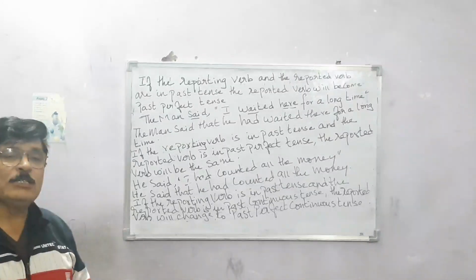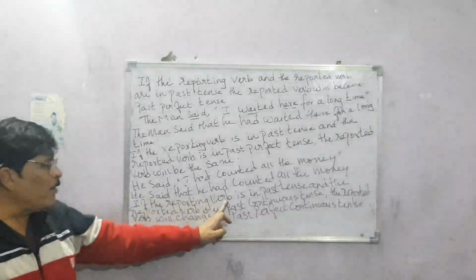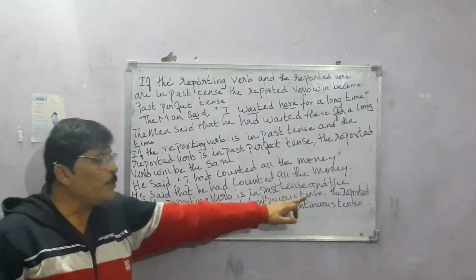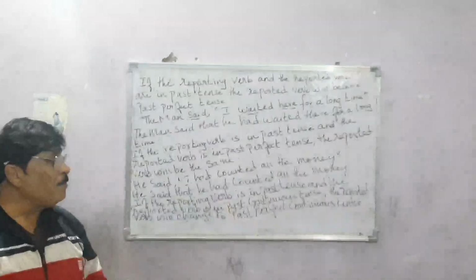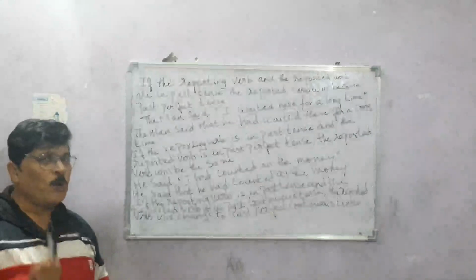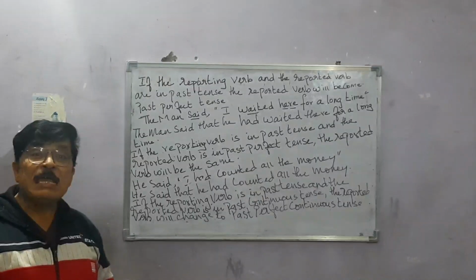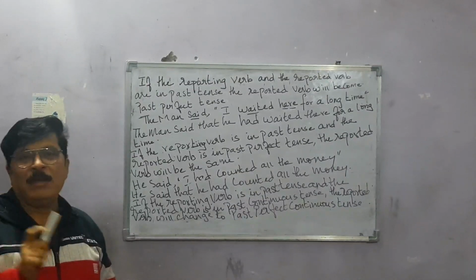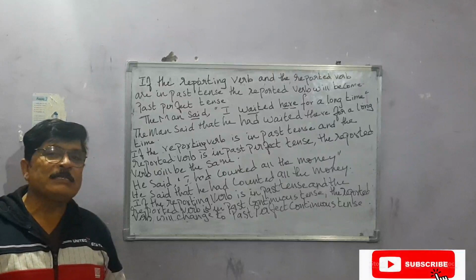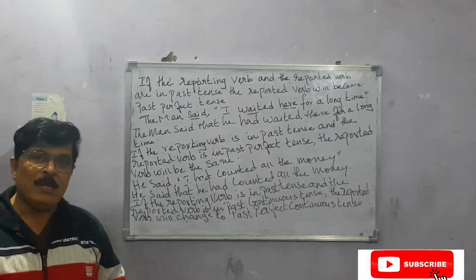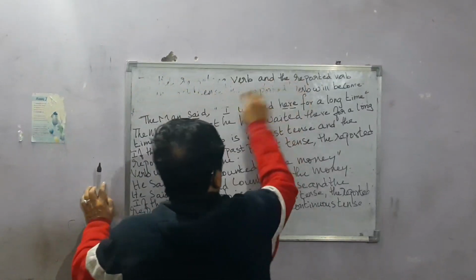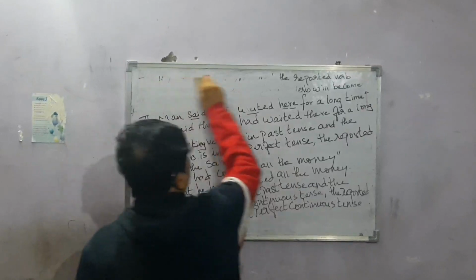And the next important thing that you have to understand is that if the reporting verb is in past tense and the reported verb is in past continuous tense, the reported verb will become past perfect continuous tense. Now for continuous tense, you already know you have to add the word been, B-double-E-N. When you are changing it to past perfect continuous tense, you have to add the word been. I will show you an example of a sentence so that you will understand.